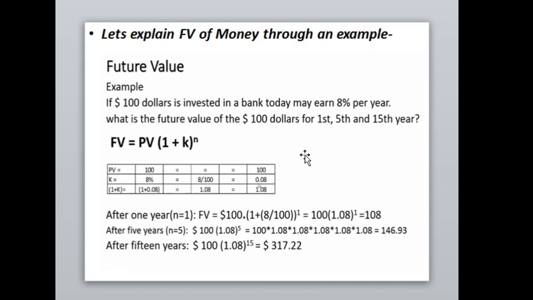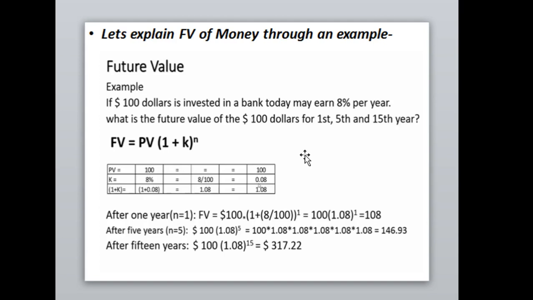Using different kinds of examples, suppose you are going to invest 100 rupees in a bank today, and the expected earning from this savings account will be 8% per annum. What will be the future value of rupees 100 for the first, fifth, and 15th year? Definitely, you can apply the very simple formula we learned in the first unit.